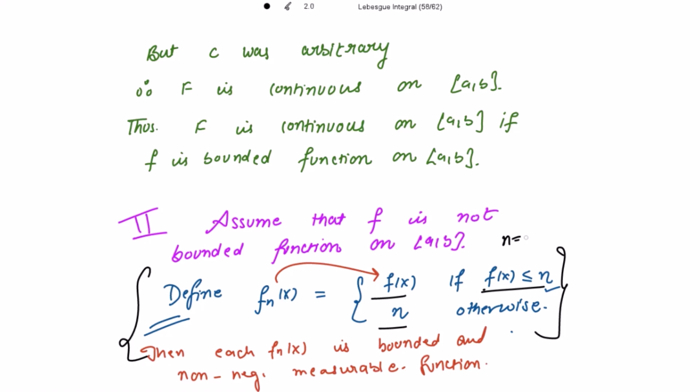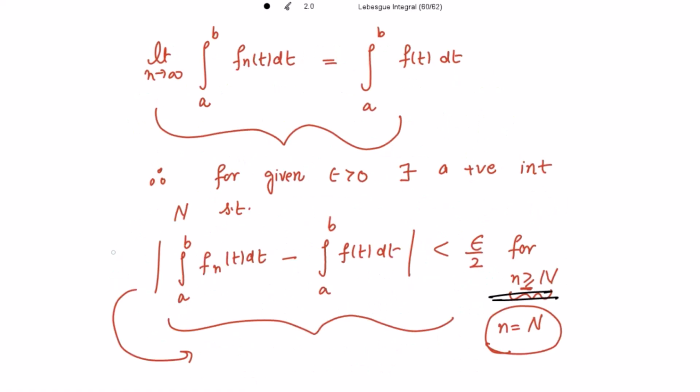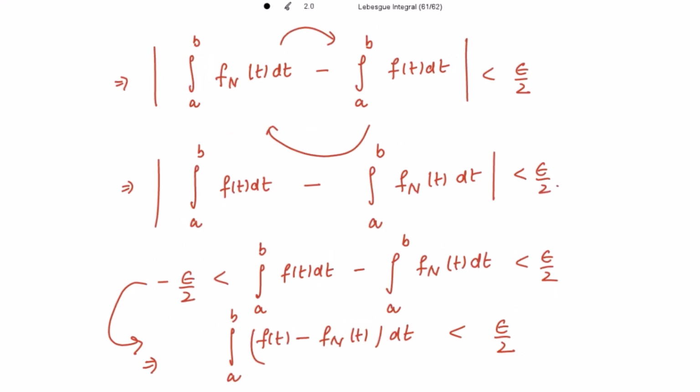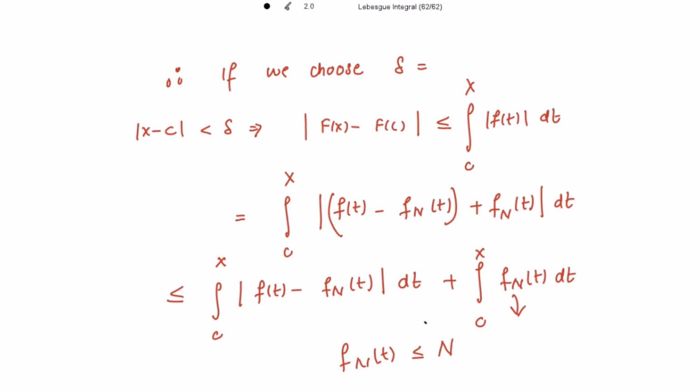So for n equal to capital N, because capital N is a positive integer, there exists a positive integer capital N for which this inequality holds, right? So that is why this also holds true. I'm using this in the next step.